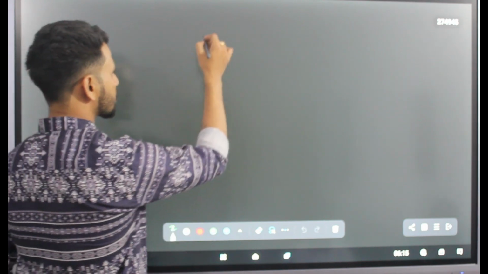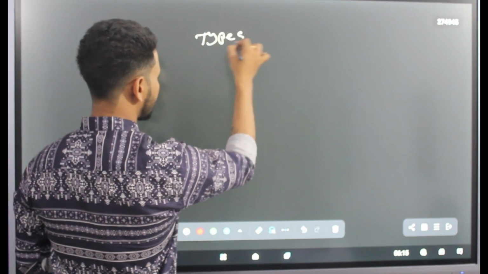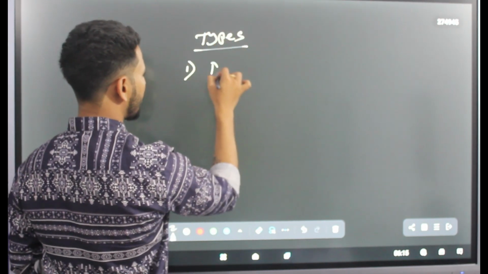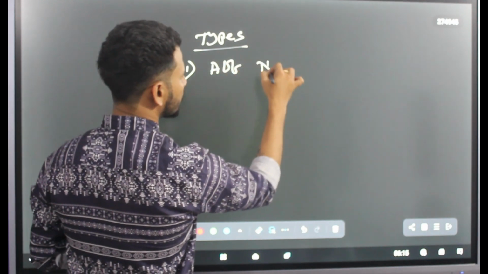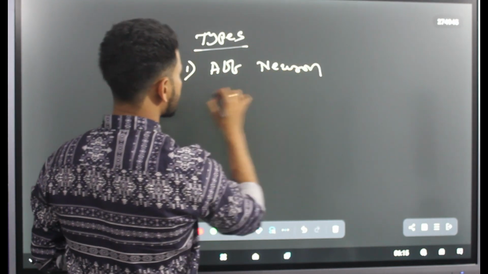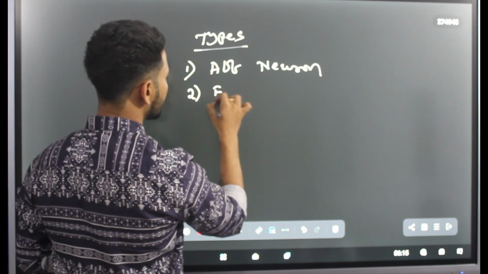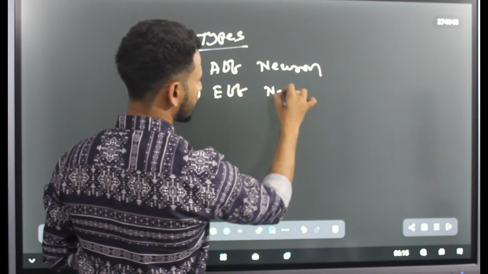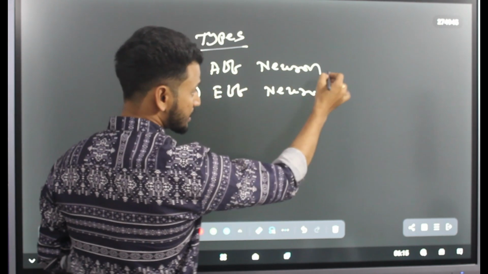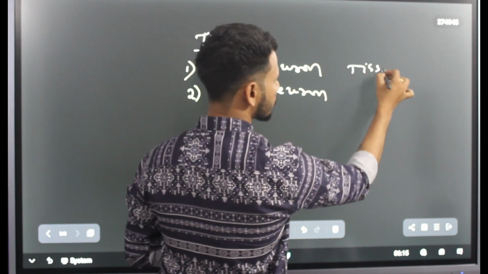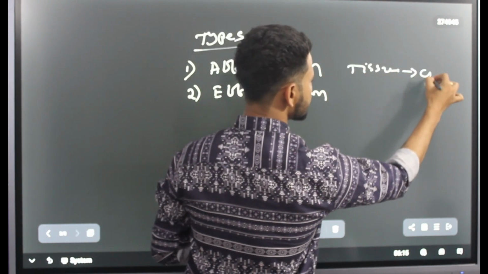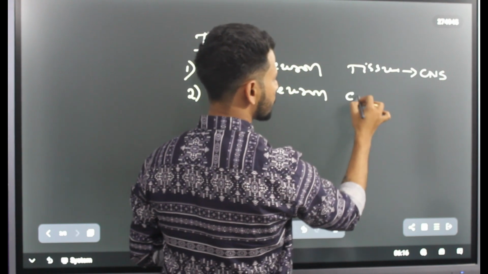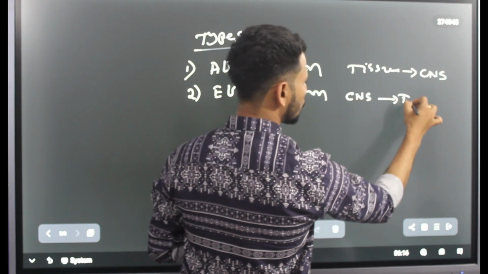Here also we have discussed types. First one is your afferent neuron and efferent neuron. Yes, as I said, from tissues to CNS, and this one is from CNS to tissues.